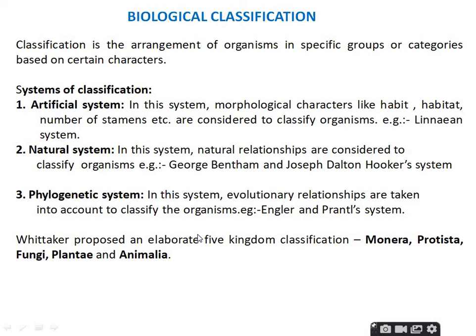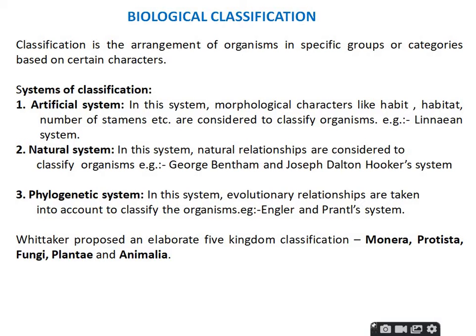Biological classification is the arrangement of organisms in specific groups or categories based on their certain characters, like artificial system, natural system and phylogenetic systems. In the artificial system, morphological characters like habit, habitat, number of stamens etc. are considered to classify organisms, as in the Linnaean system. In the natural system, natural relationships are considered to classify organisms, for example Bentham and Hooker systems. In phylogenetic systems, evolutionary relationships are taken into account, for example Engler and Prantl systems.